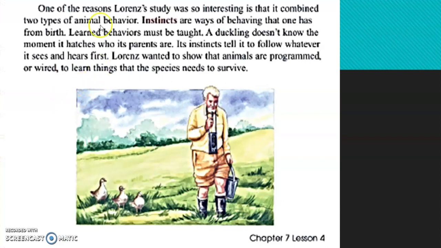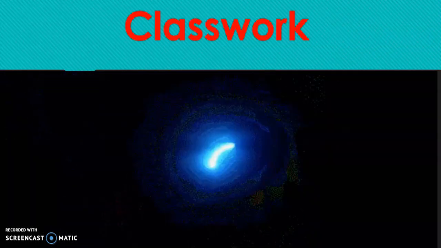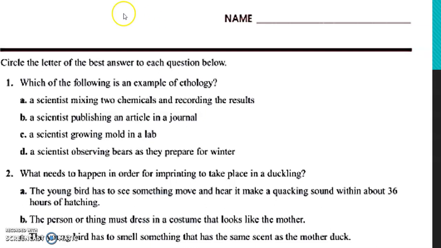One of the reasons Lawrence's study was so interesting is that it combines two types of animal behavior and the instincts. So, in conclusion, it's an amazing investigation, and we are going to answer the classwork. The classwork says that we have to write your name on the line and circle the letters of the best answer to each question below.